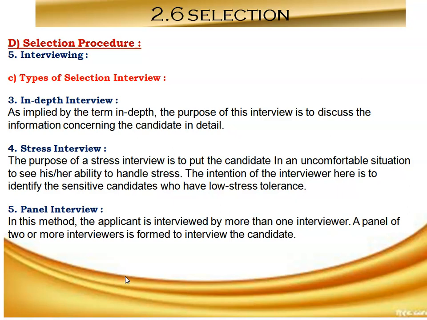Then the next one is the stress interview. The purpose of a stress interview is to put the candidate in an uncomfortable situation to see his or her ability to handle stress. The intention of the interviewer here is to identify the sensitive candidates who have low stress tolerance.